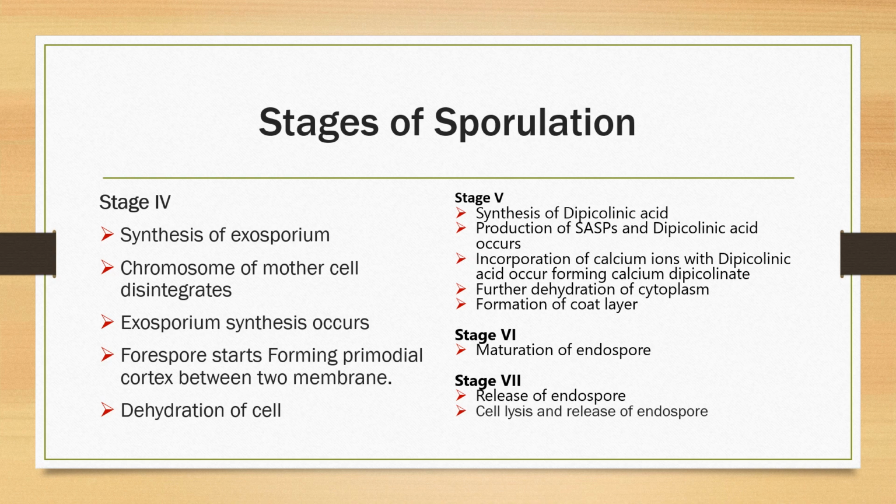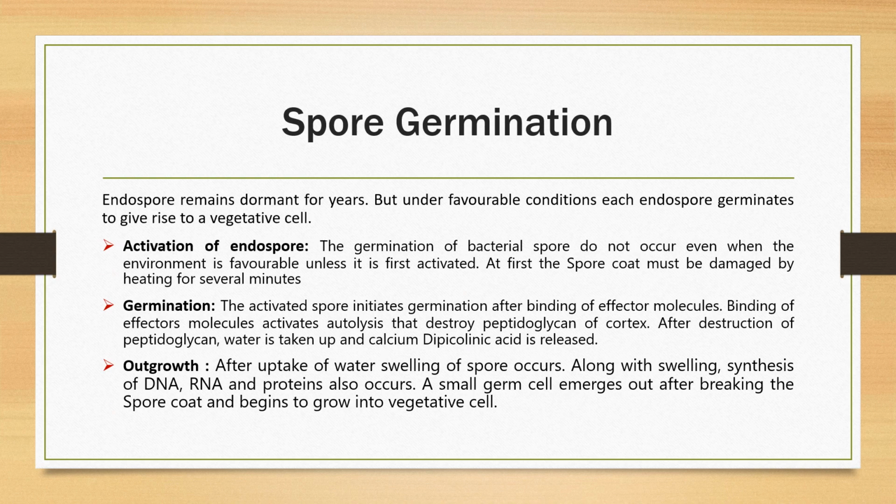or you can say adverse conditions. When the environmental conditions are normal or favorable, these spores can germinate again into a vegetative cell. Now this is the process of germination, that is, the conversion from the spore condition back to the vegetative cell. Endospores remain dormant for years.